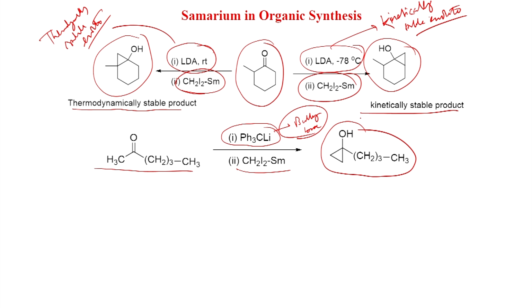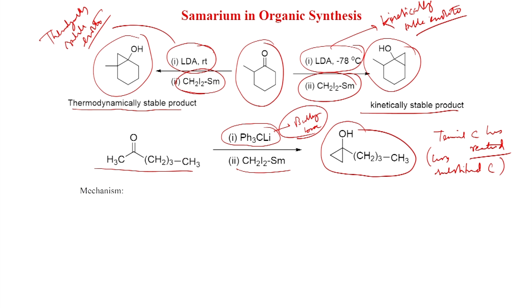So, what does it mean? The terminal carbon has reacted, that is the less substituted carbon has reacted. So, here you can see this is methyl and this is butyl.